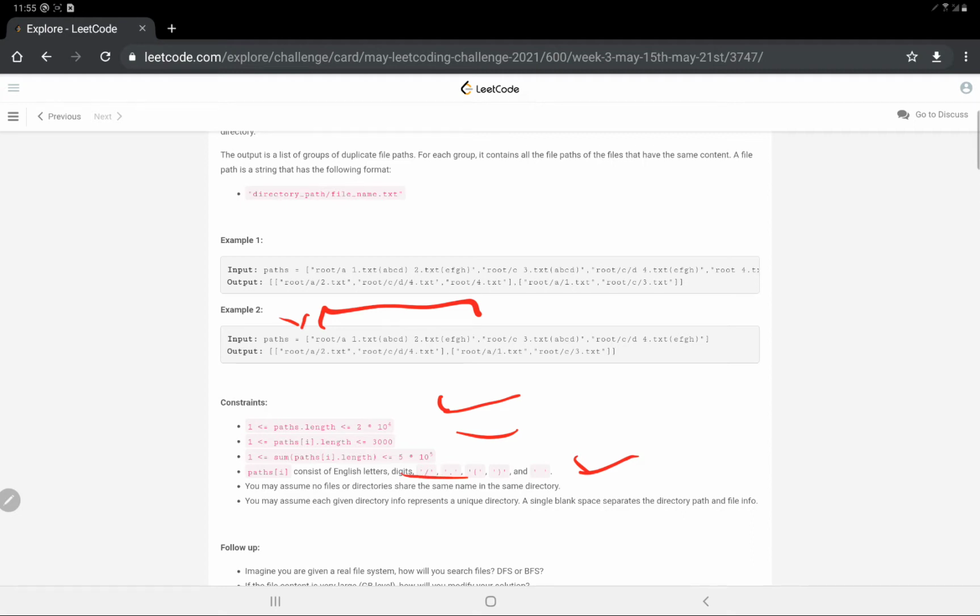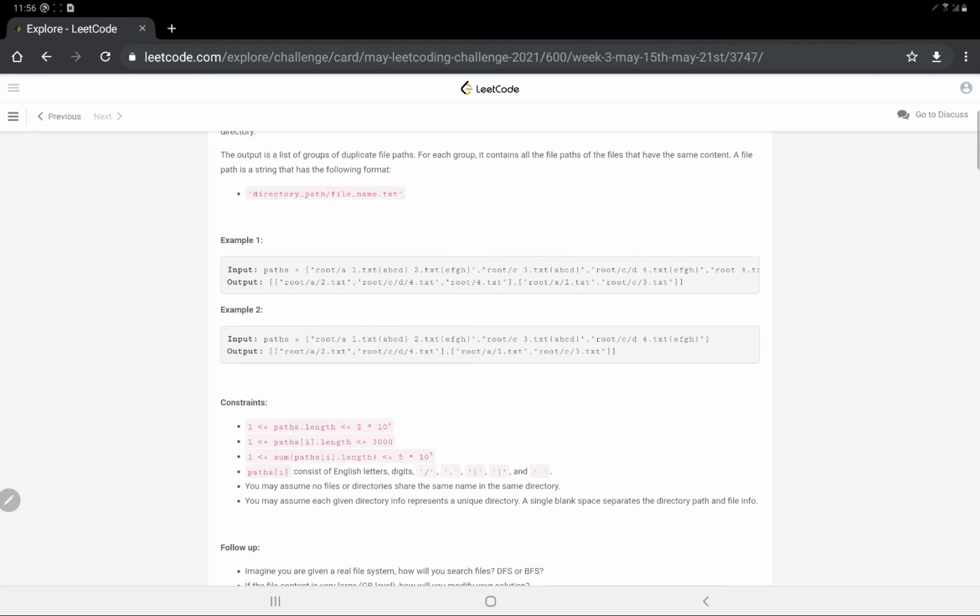The input consists of English letters and digits, signifying the file name, which could be anything. The space is the main thing, it separates everything: the root path, then file, then file, then file. So space is where we will be calling the split function.